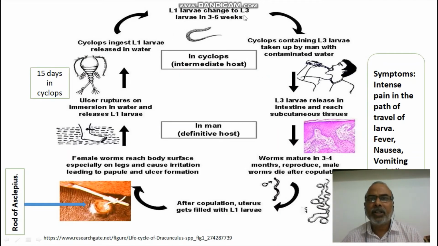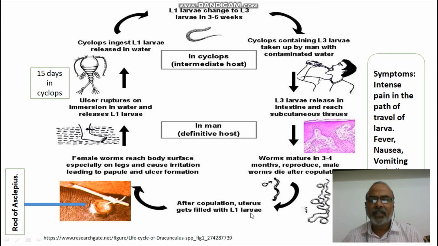The third stage larva enters into a human being because the human being takes contaminated water, and it settles in certain tissue, and the worm undergoes 3 to 4 months for maturation. After that the female and male come in contact with one another and copulate and cause fertilization, and after the copulation the uterus gets filled with larvae.